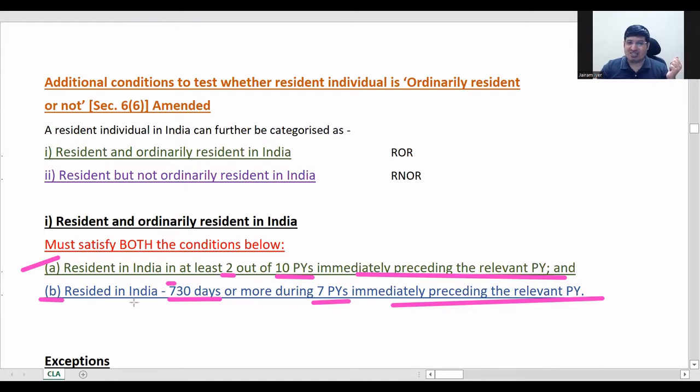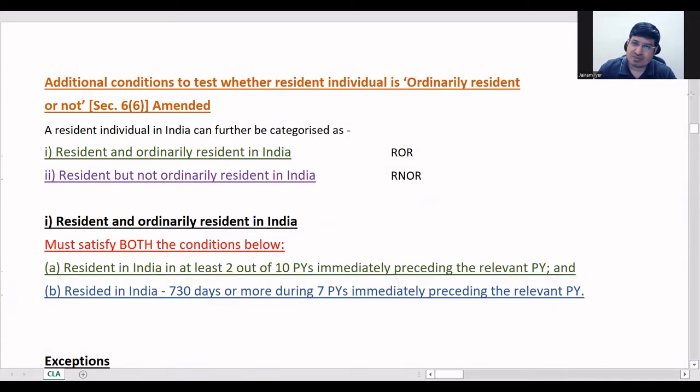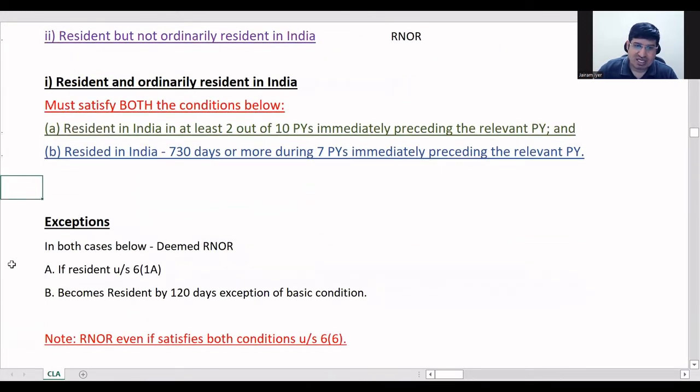So these are additional conditions. If he fulfills both, he will become a ROR, resident and ordinarily resident. If he doesn't fulfill both, he will become RNOR. If he fulfills only one and not the other, still RNOR. So just remember: to become ROR, he has to fulfill both. If he fulfills only one or none, then he is RNOR. Fine. So these are your additional conditions.